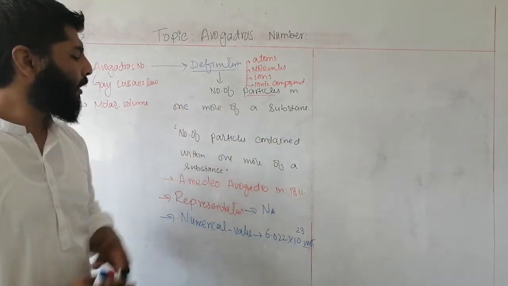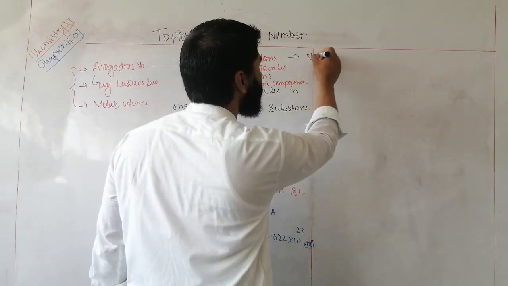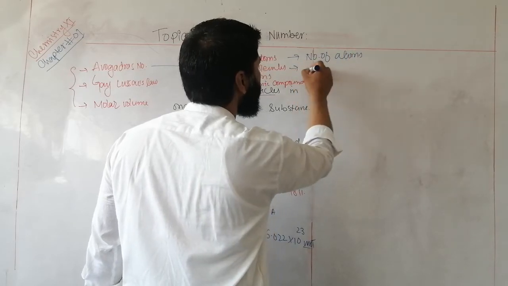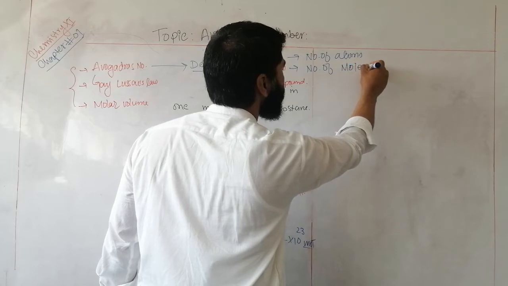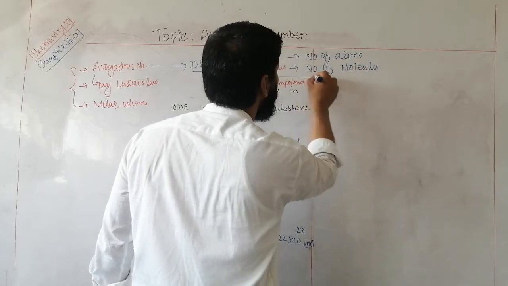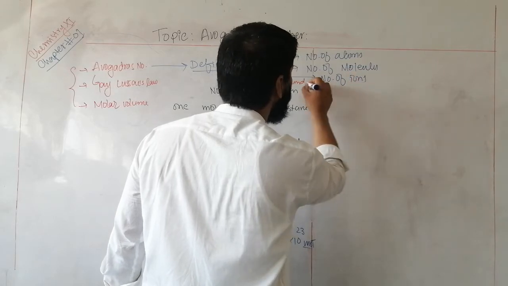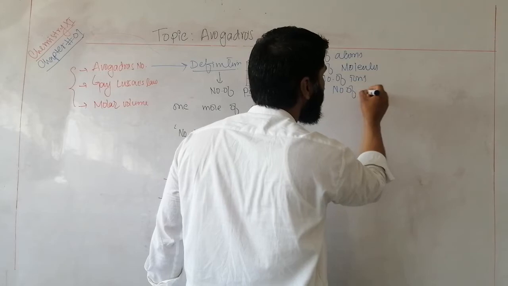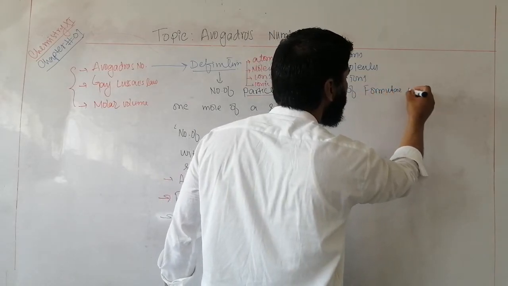Avogadro's number is simply referred to as the number of particles. For example, for atoms, you will say number of atoms. For molecules, you will say number of molecules. For ions, you will say number of ions, and for ionic compounds, number of formula units.